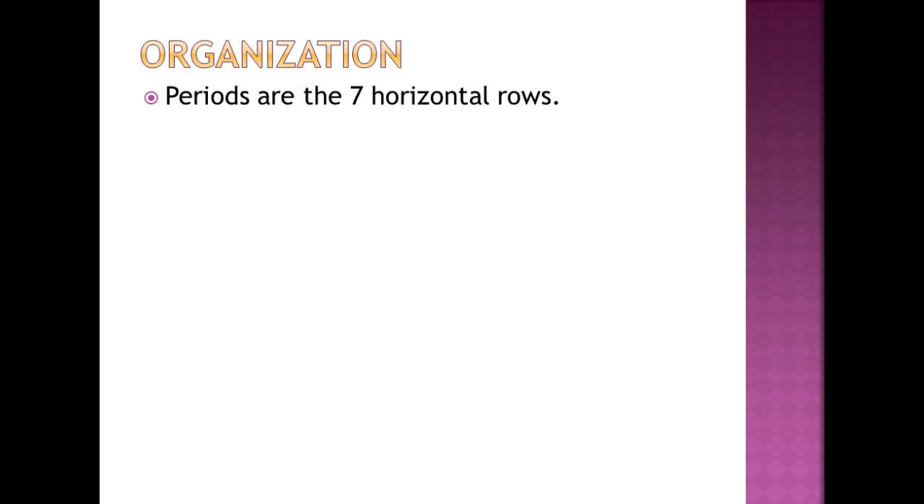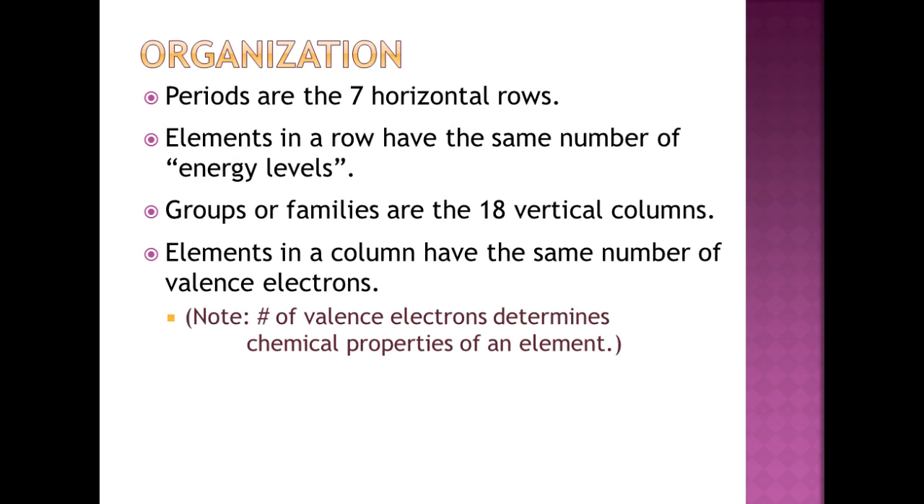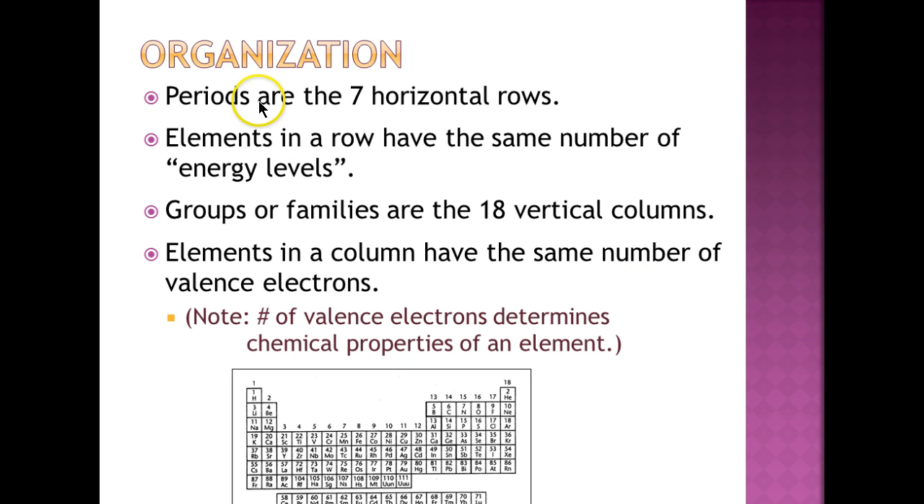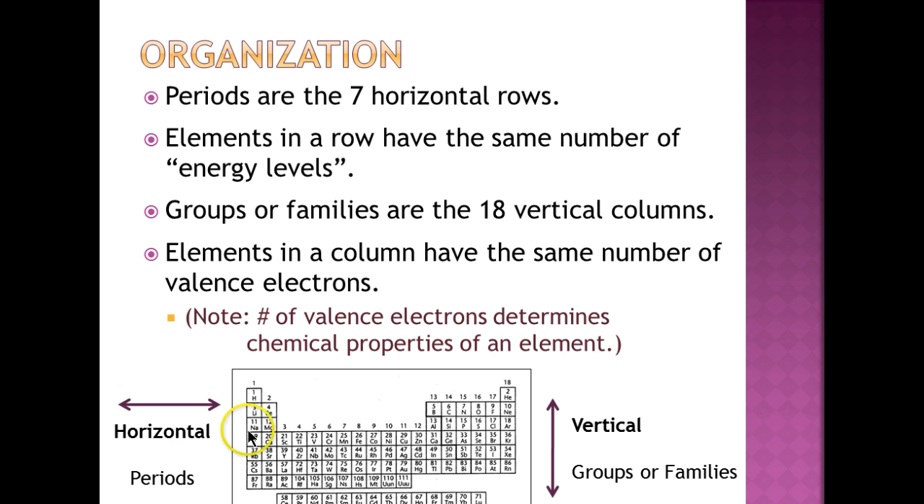All right, so organization. I'm going to actually open all these up here. All right, there we go. The periods are the 7 horizontal rows. So you can see here the horizontal rows go across. And I always think of it looking at the horizon when the sun is setting. And so that goes this way. And we call them periods. There are actually 7 different periods.